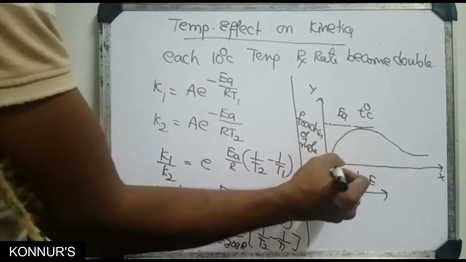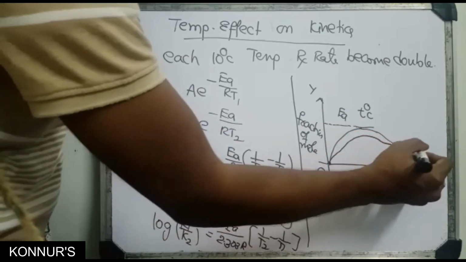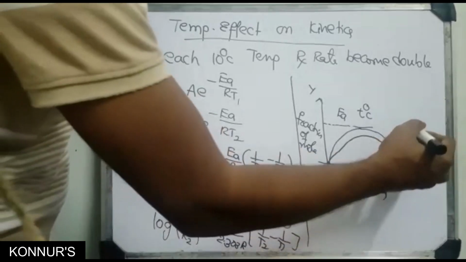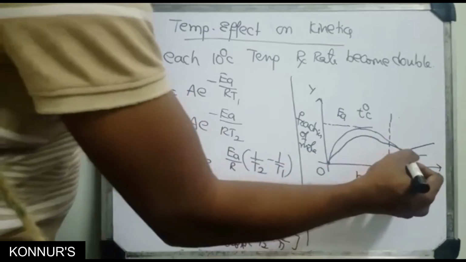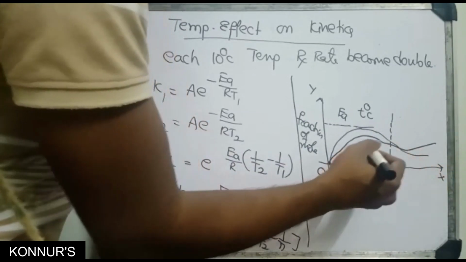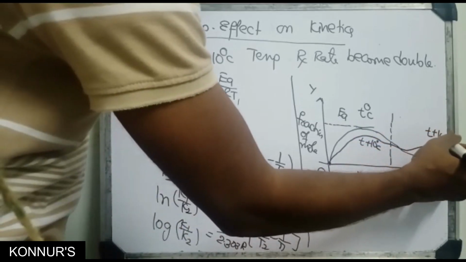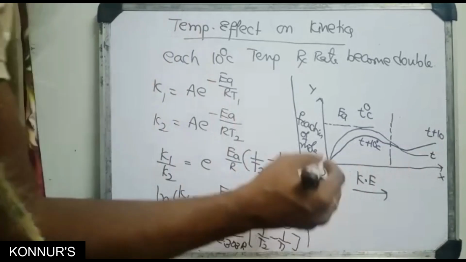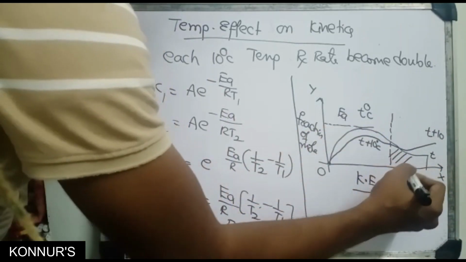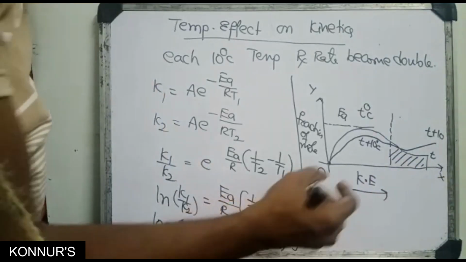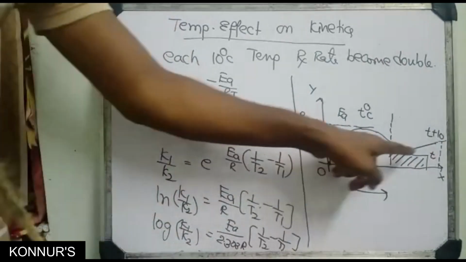So the fraction of colliding molecules decreases, but product increases. Here this is T plus 10 degrees centigrade and this is T. At T degree centigrade, a low amount of molecules convert into product, but at T plus 10 there is more product.